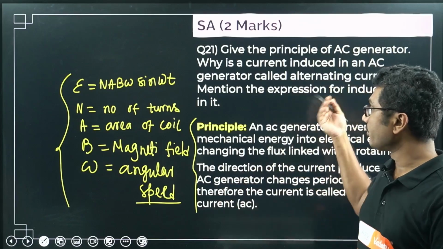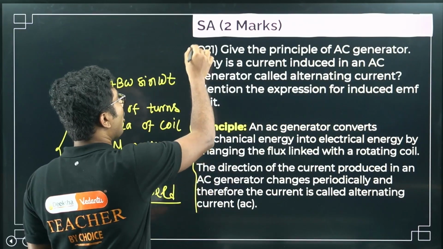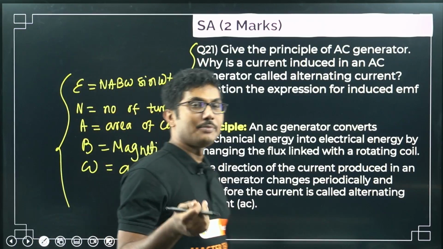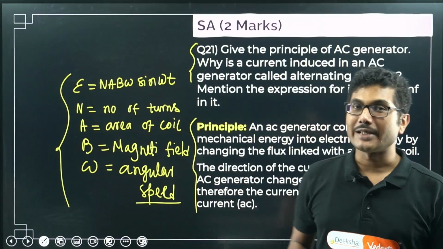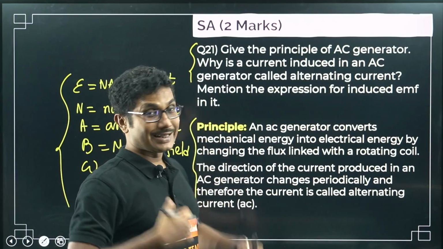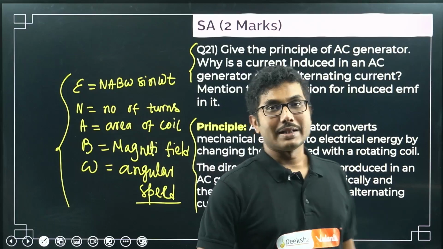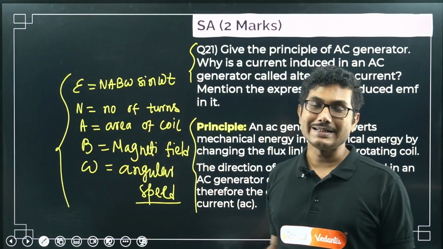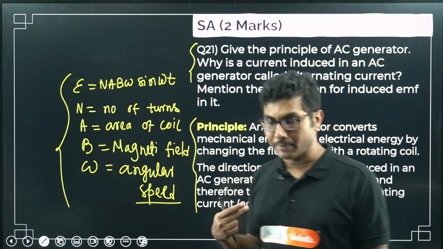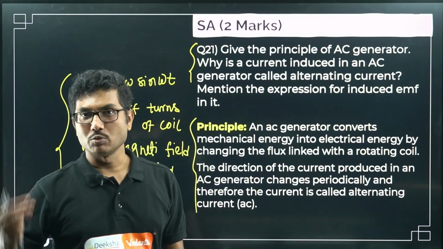Instead of giving it as a 3-mark question, I am giving it as a 2-mark question, because in your blueprint only the first 2 parts are given as a 3-mark question. But I have seen one exam paper where they asked for the expression for induced EMF as well. So that's why I have included that in this question. So this is a very possible chance of coming as a 2-mark question.